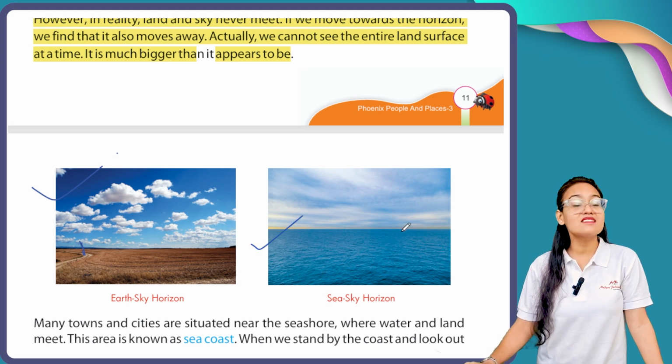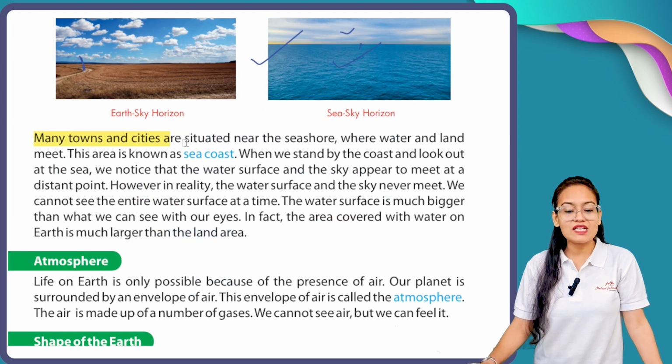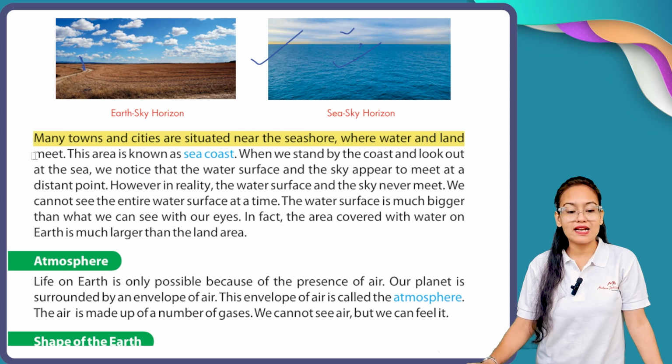It is sky and sea horizon. Here you can see at this point our sky and our oceans are meeting, but this is not real. Many towns and cities are situated near the sea shore where the water and land meet. This area is known as sea coast.